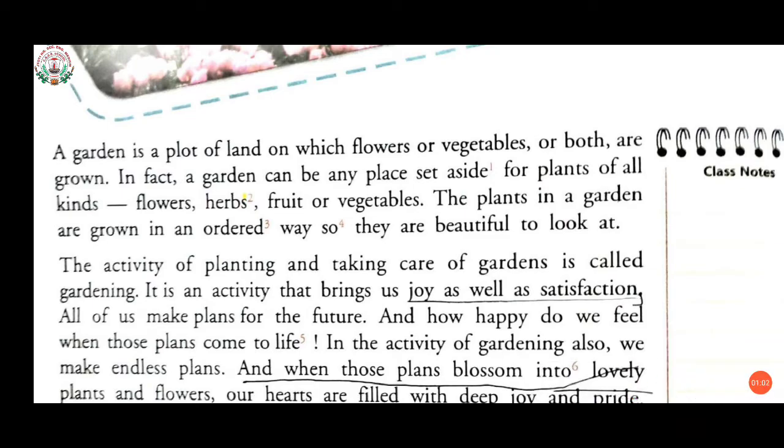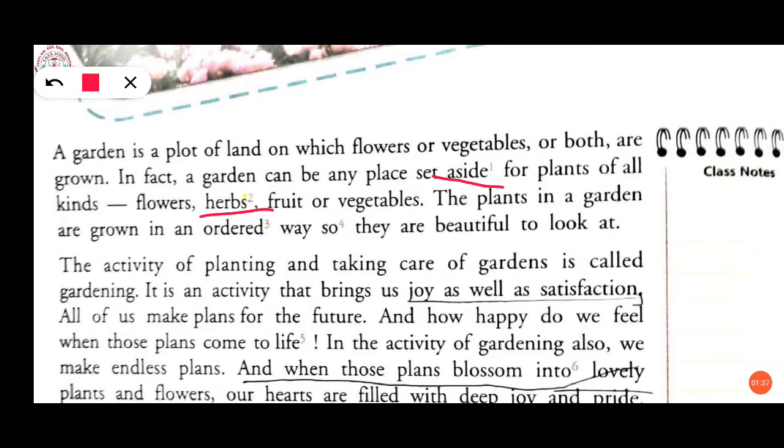For students, see here, you can see in the second line, set aside. It means what? Saved or reserved for a particular purpose. Second is herbs. Herbs mean plants whose seeds are used in medicine. Or also to give flavor to food we use herbs.